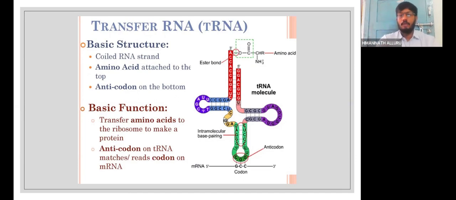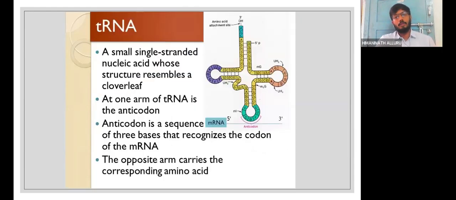The anticodon will have the nucleotides which are complementary to the codon present in the mRNA. Translation will always occur from the 5' to 3' direction only. It always has to be highlighted to the children. 5' to 3' is the direction in which this particular translation process is going to take place.